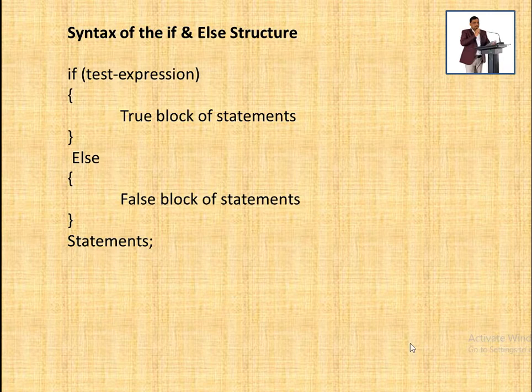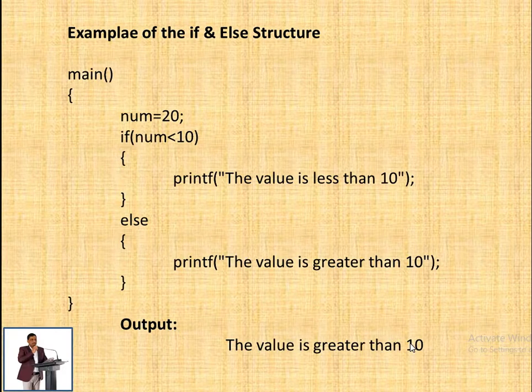And after executing either the if block or the else block, the rest of the statements in the program will be executed. So again, this is one example of if and else structure.